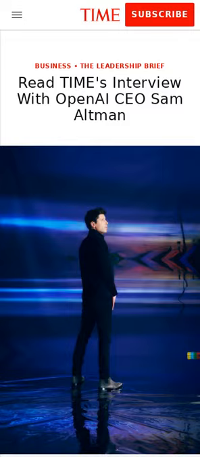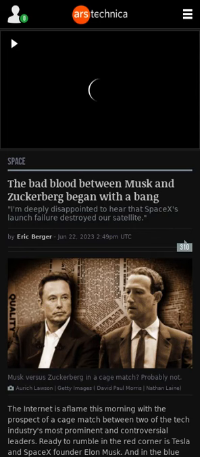Elon Musk and Mark Zuckerberg have agreed to a cage match. The feud between the tech billionaires started nearly 7 years ago when a satellite that Facebook leased was destroyed during launch on a SpaceX Falcon 9 rocket. Facebook had leased bandwidth on the satellite to provide some areas of Africa with internet access to Facebook. Zuckerberg's statement about the incident was not well received by Musk and those at SpaceX.